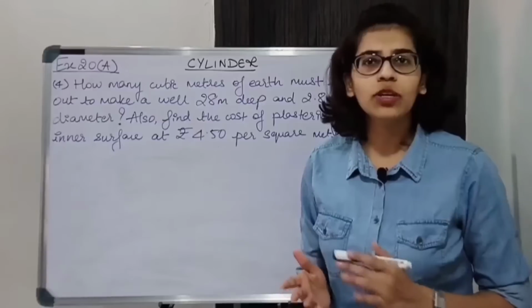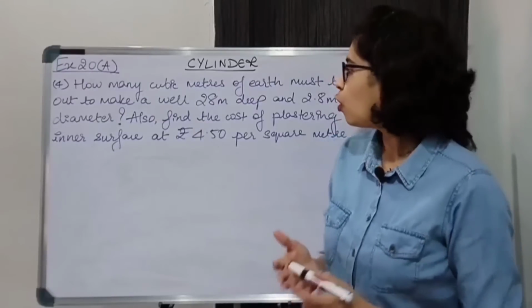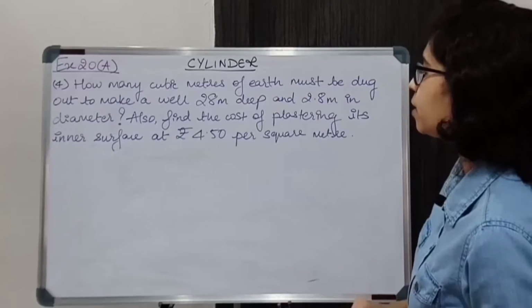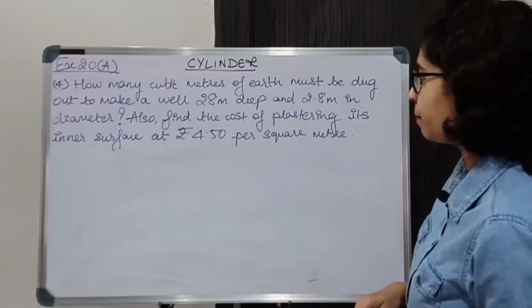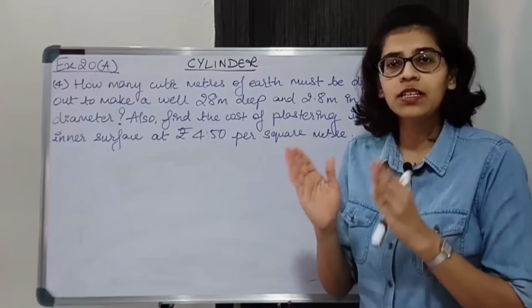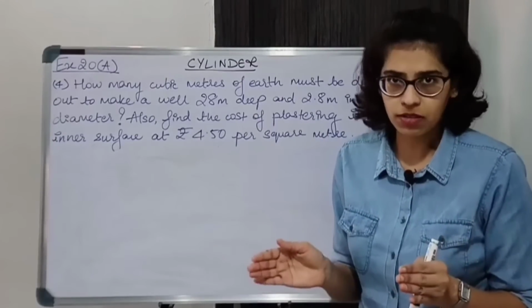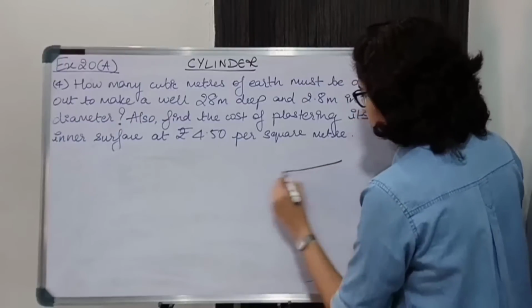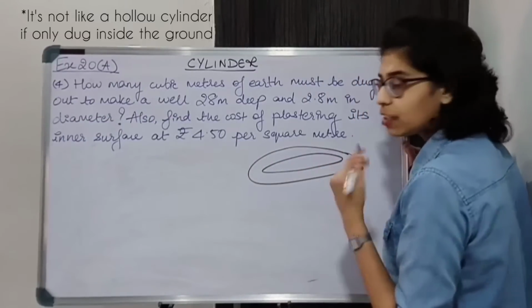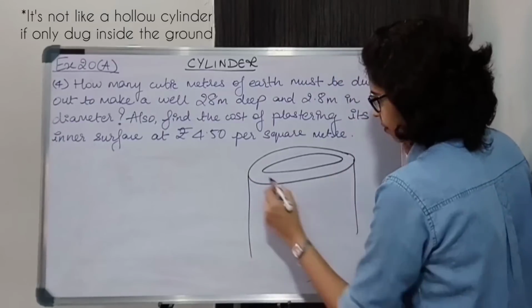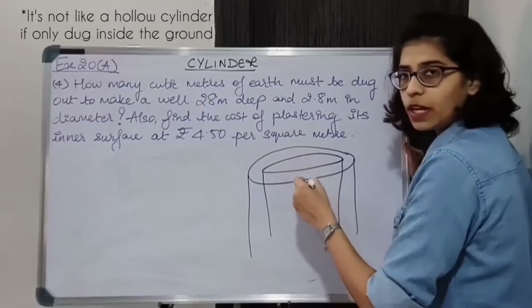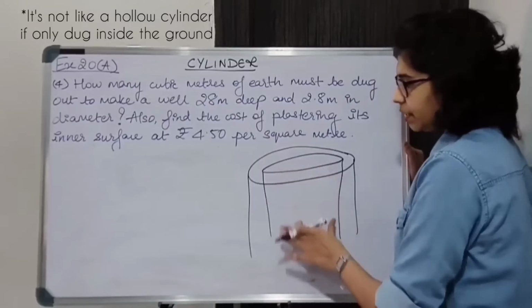Okay, now coming to the second part of the question. Also find the cost of plastering its inner surface at rupees 4.5 per square meter. Cost of plastering the inner surface. Okay, you are plastering the inner surface of the well, not the outer surface. So if this is the well, it will have some thickness. It is like a hollow cylinder. So only the inner surface has to be plastered, the inner cylinder.